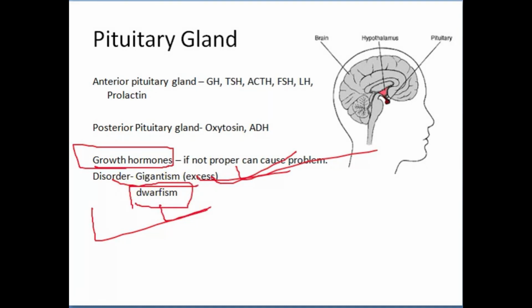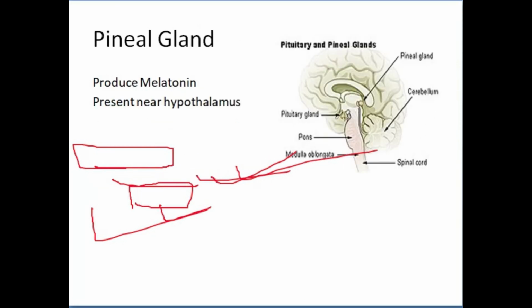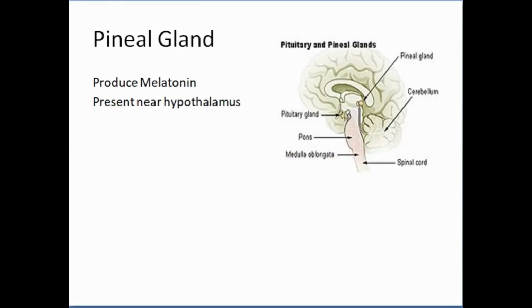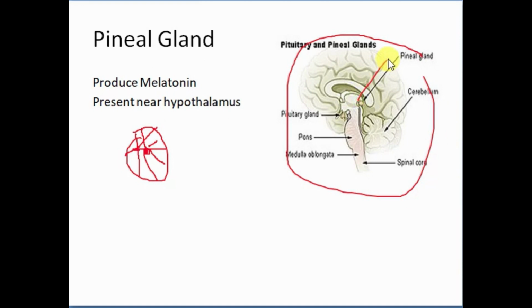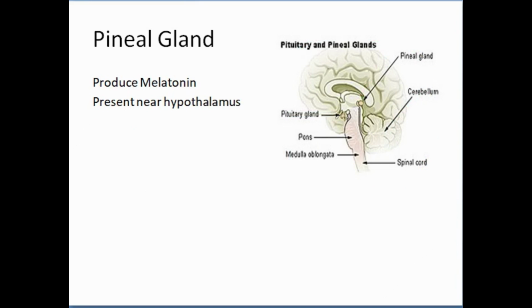So this was about the pituitary gland. Then we'll discuss the pineal gland. The pineal gland produces melatonin, and this melatonin acts like a body clock. What does this mean? Every morning you get up at a particular, specific time. That is because of the melatonin produced by the pineal gland, and it is present near the hypothalamus. You can see here we have the pineal gland, cerebellum, and pituitary gland. So this is about the pineal gland.